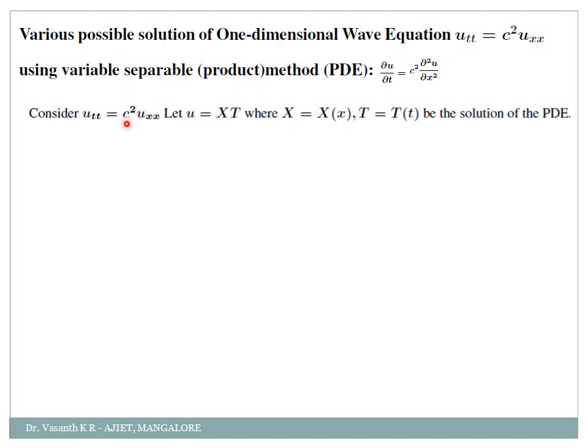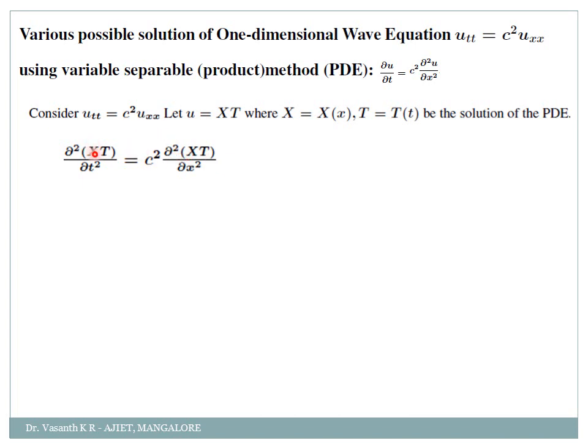So here my u is a function of x and t, correct? So let u is equal to XT, where X is a function of x only and T is a function of t only, be the solution of the partial differential equation. Clear? Now I have to substitute this X equal to a function of x and T equal to a function of t in the given equation. Wherever t is there I should write it as a function of t, and wherever x is there I should write it as a function of x. See here, u_tt means del square u by del t square, correct? In the place of u I am taking XT. Similarly here in the place of u I am taking XT.